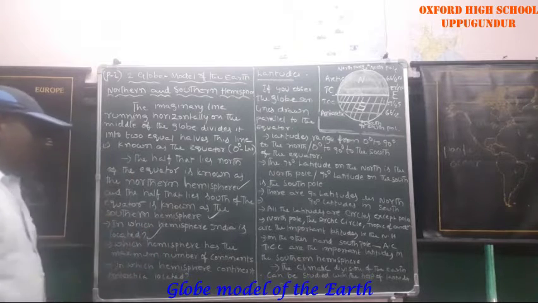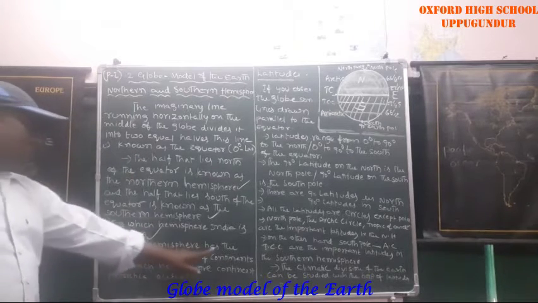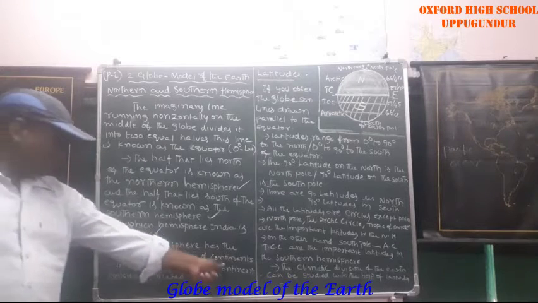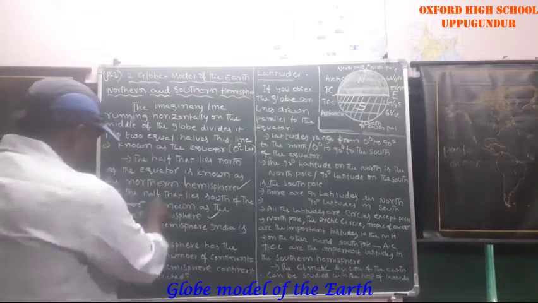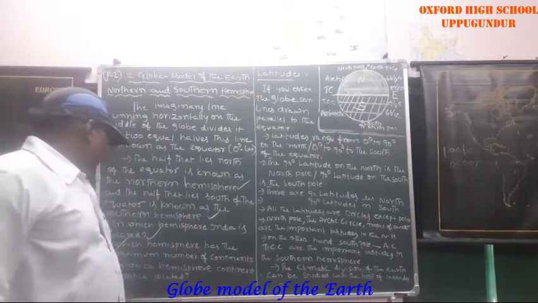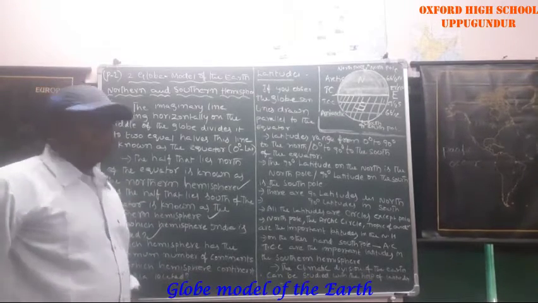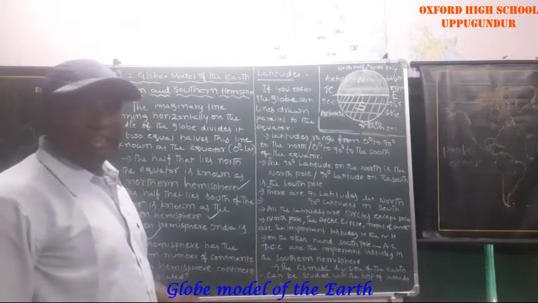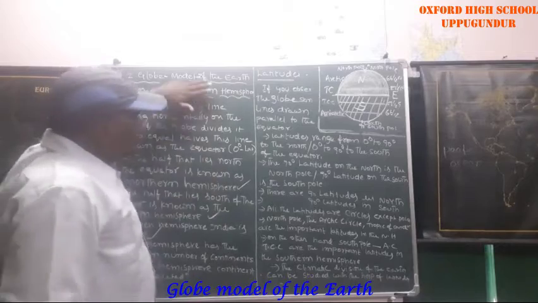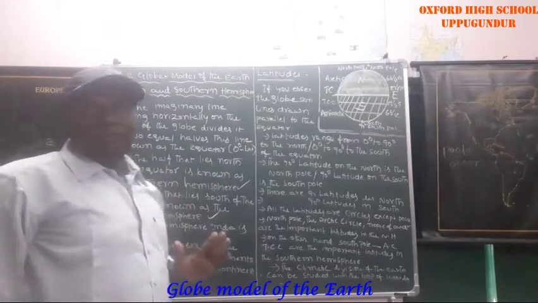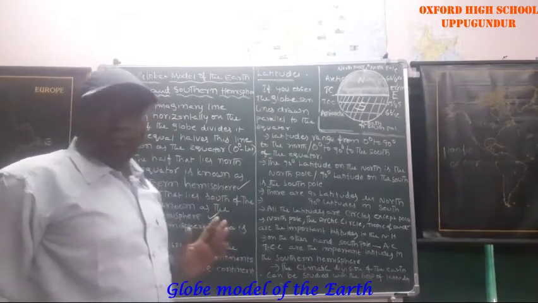I asked you, find out the answer yourself. Which hemisphere has the maximum number of continents? That also I asked you, try to find out the answer. In which hemisphere is the continent Antarctica located? Try to find that too. Very simple questions. I think everybody clearly understood this half.